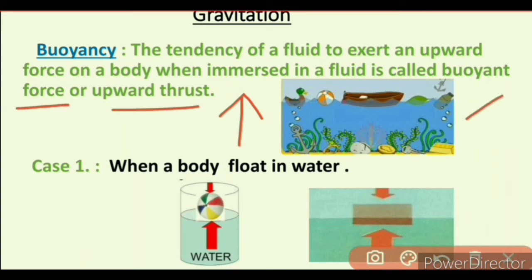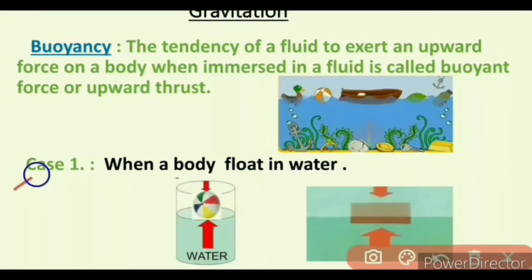In this diagram we have different types of objects. Some objects sink in water and some objects float in water. Whether the object sinks or floats in water depends on the density of the object. We have three types of cases. Case number 1, when a body floats in water.